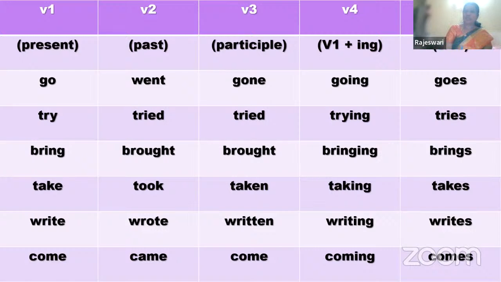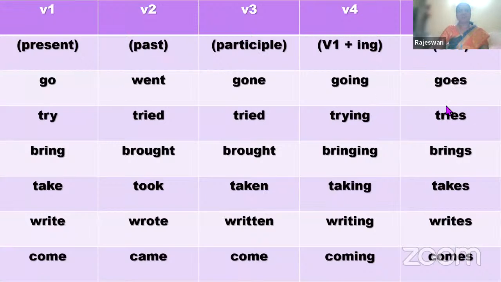Now here I have to tell you what is an adjective. It is a describing word which describes a noun or a pronoun. Noun is a naming word. So an adjective, we use the V3 in such places. Now coming to V4, it is nothing but the base form plus ing. Go plus ing becomes V4. This we use whenever we focus upon the action going on. When the action is continuing, we use this form of the verb.